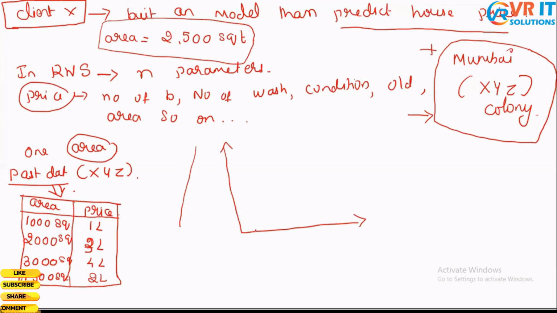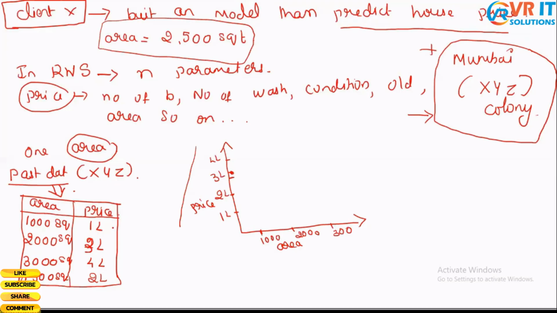Let us plot this graph. This graph would be area versus price. So the area is 1,000 square feet, 2,000 square feet, and 3,000 square feet. And the price would be 1 lakh, 2 lakh, 3 lakh, and 4 lakh. So this is the graph which I'm going to draw.